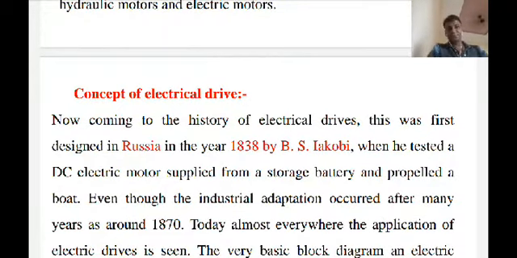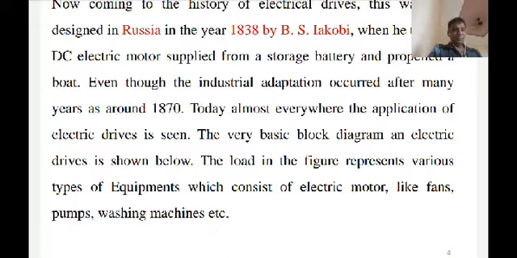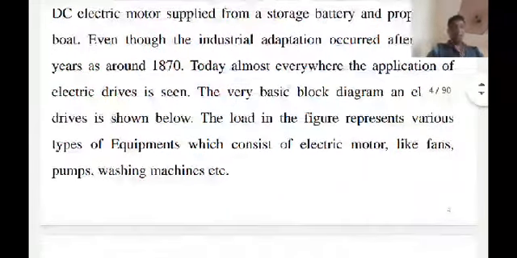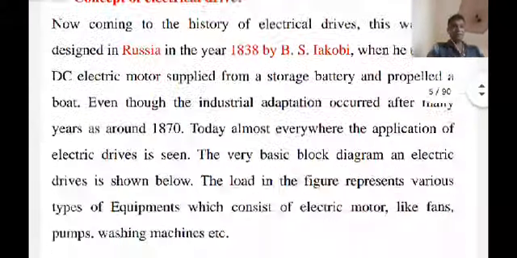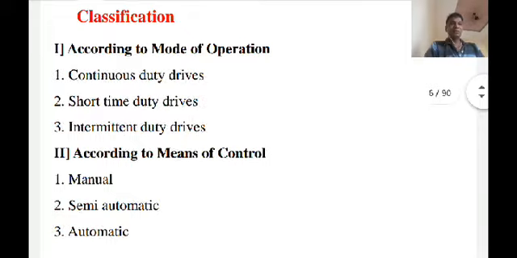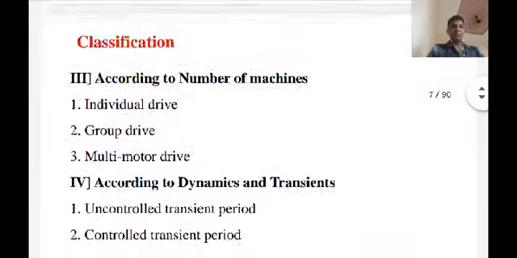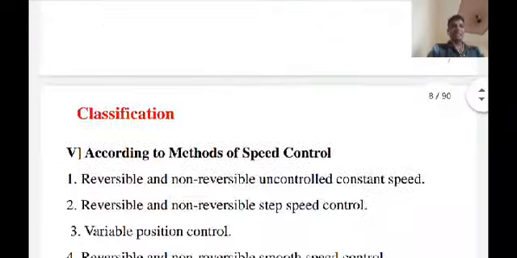Like in electric traction, paper mills, textile mills, and rolling machines. Then in our home, in a ceiling fan, by varying the regulator, obviously the speed of the fan is controlled. So it is a part of the drive. Now these are the classifications: mode of operation, means of control, number of machines, dynamics, transients, methods of speed control, and types of source. This is a DC drive and AC drive.